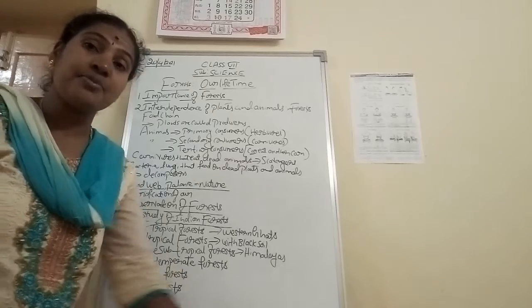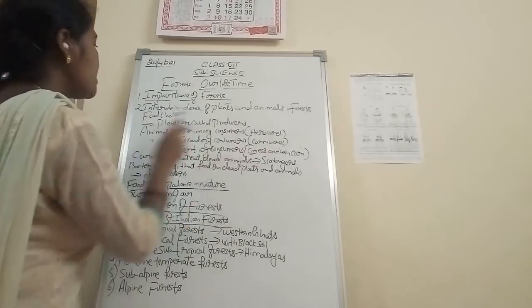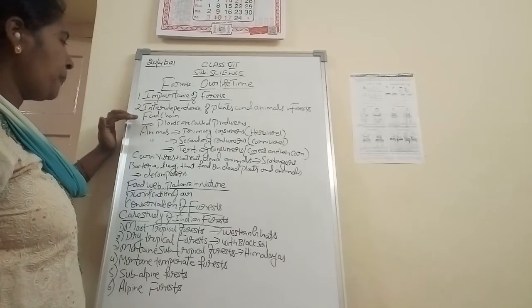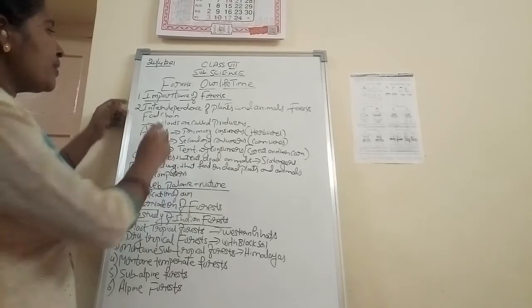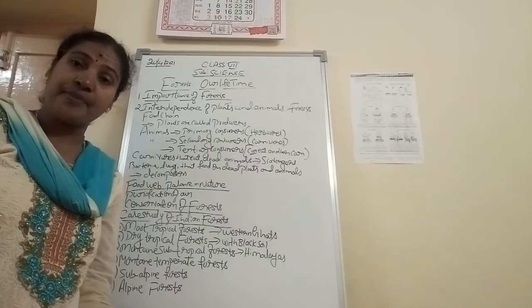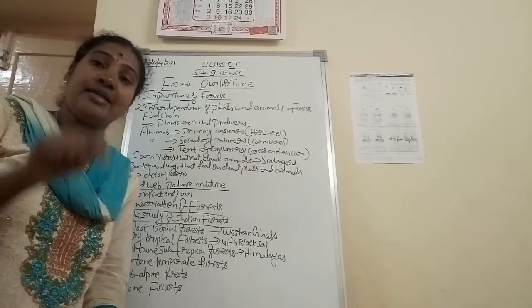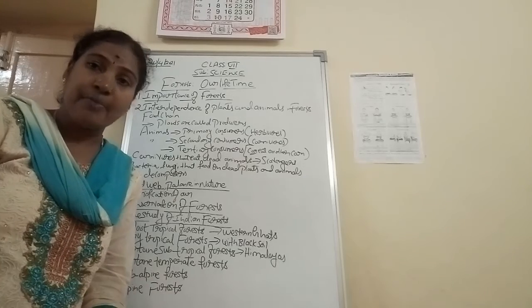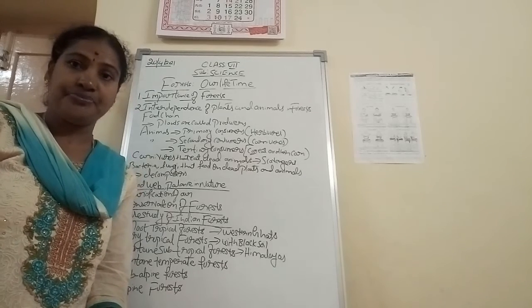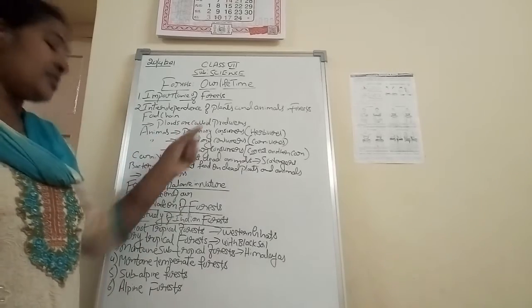So these are all the steps we have to learn, and I have written here interdependence of the plants and animals in the forest, that is the food chain. How does the food chain take place? The plants are called producers. Yes, plants are called producers. They are not depending upon anybody. But the human beings and the animals, we are depending upon the plants and the other animals. So here the plants are known as the producers.